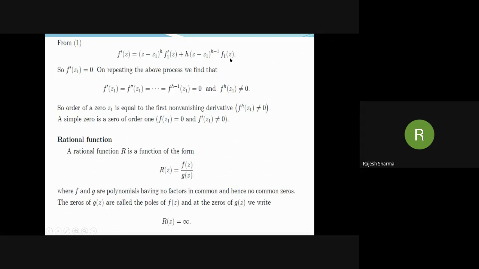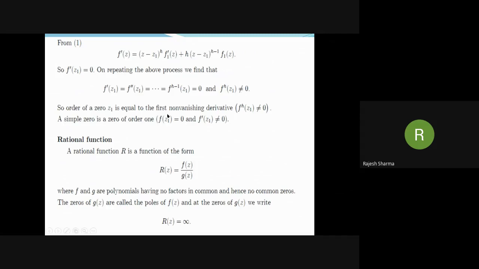Now, if h is greater than or equal to 2, then from here we find that this term is 0, this term is also 0. So f'(z1) is 0. On repeating the above process, we can check that f'(z1) is 0, f''(z1) is 0, so on up to the (h minus 1)th order derivative at z1 is 0, and the hth derivative at z1 is not equal to 0. So the order of a zero z1 is equal to the order of the first non-vanishing derivative.